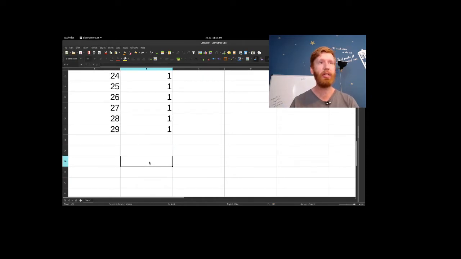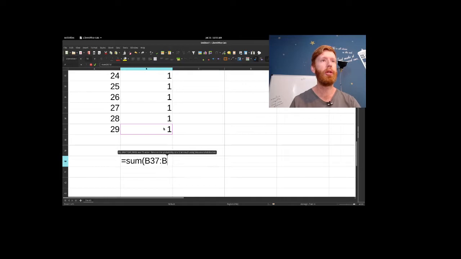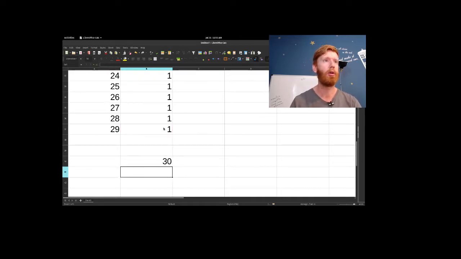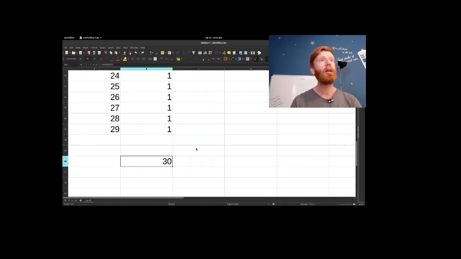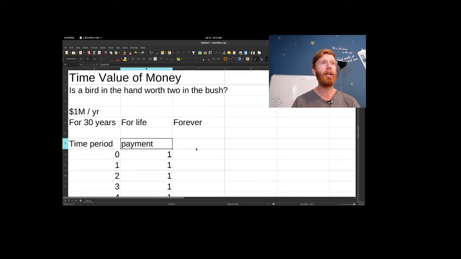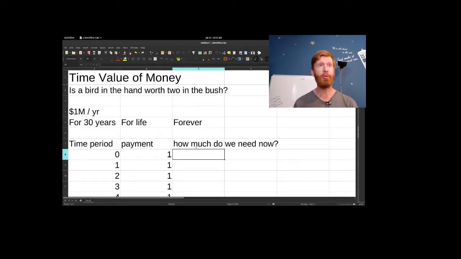And we can say, how much do we get total? The sum of all of these payments, I think this was B8. And we got 30 million in payments. So we're calling it a $30 million lottery. How much do we need now is the real question. So time period 0, that's when you turn in your lottery ticket, you say, I won the $30 million prize. They say, great, here's your first $1 million. They need $1 million on hand to get that.